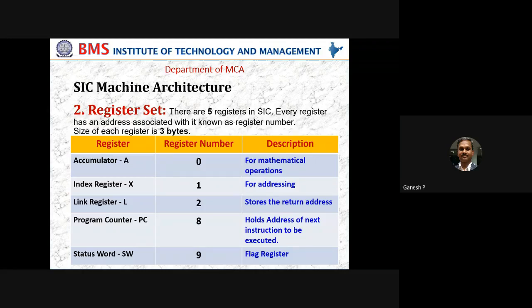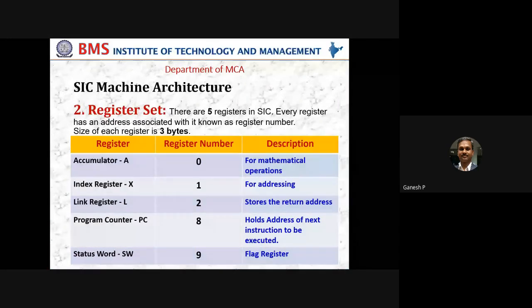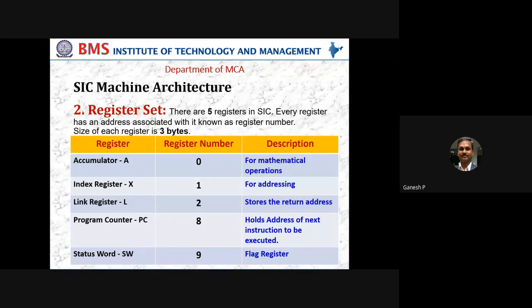Then we have the program counter. You have been using the program counter for quite some time from a computer organization perspective, which is represented as PC. The main purpose of the program counter, as the name says, is to keep track of the next instruction that needs to be executed. For example, you have written a 10-line program or 10-instruction program. You are at instruction 3.